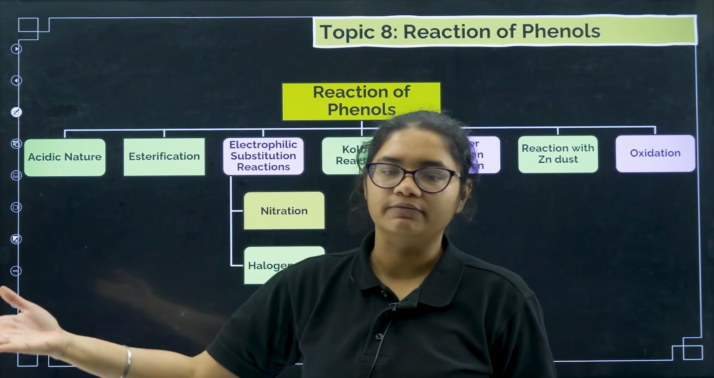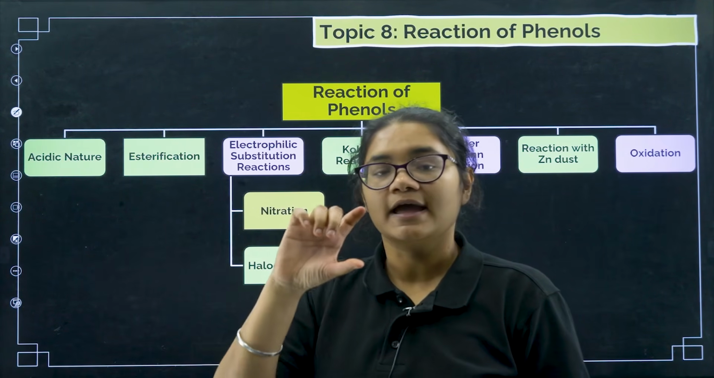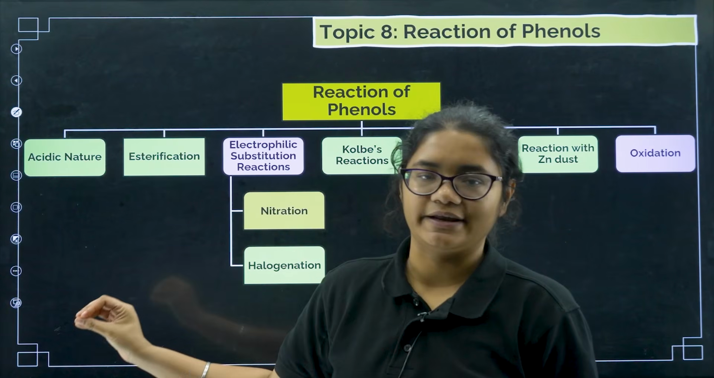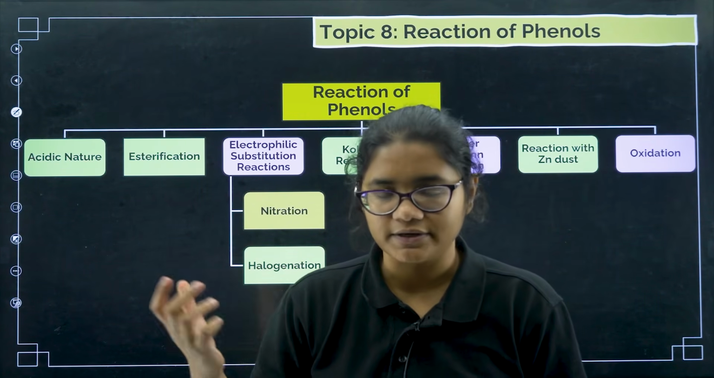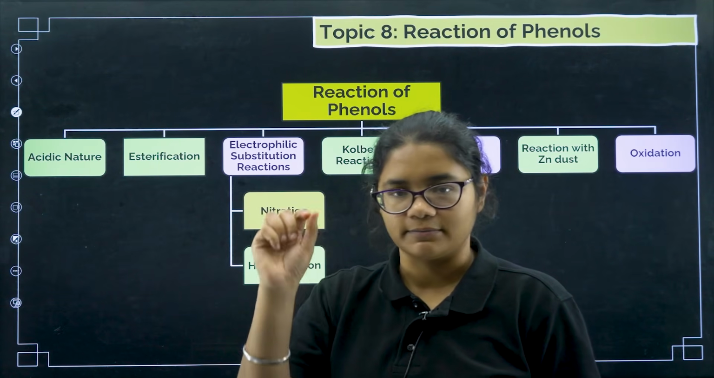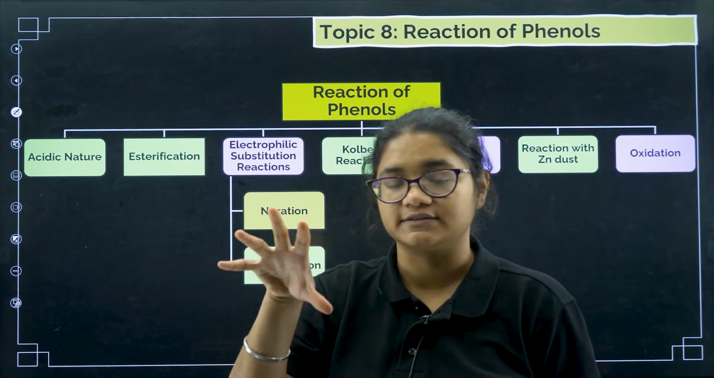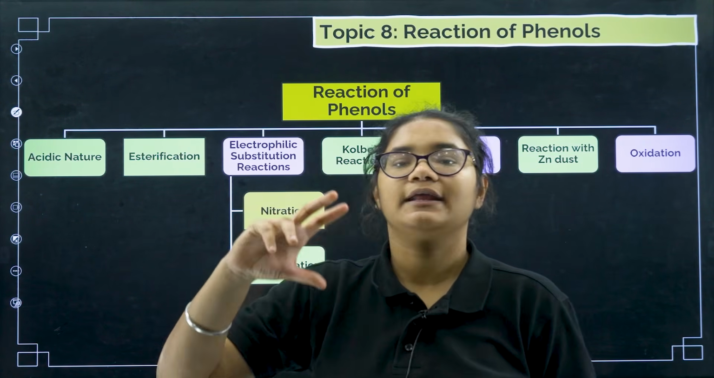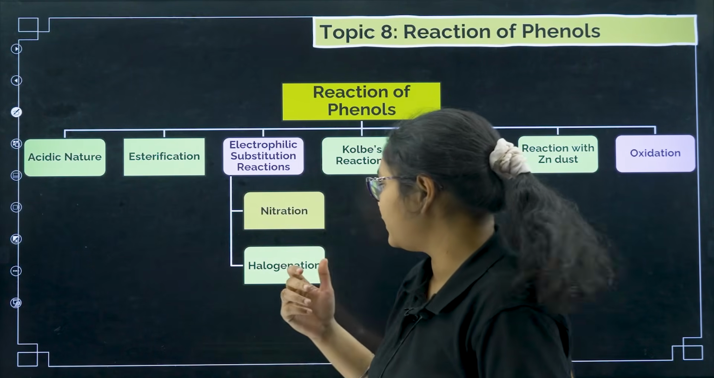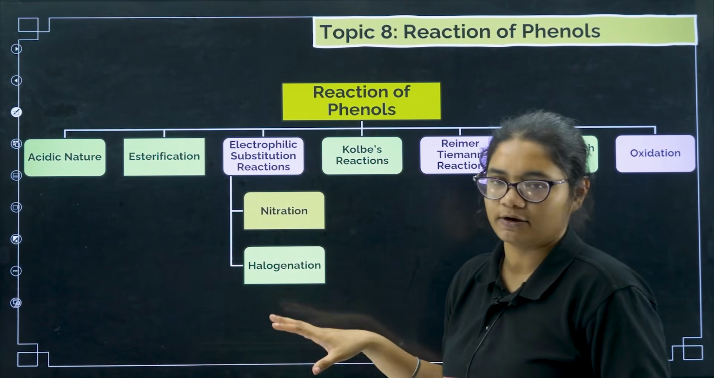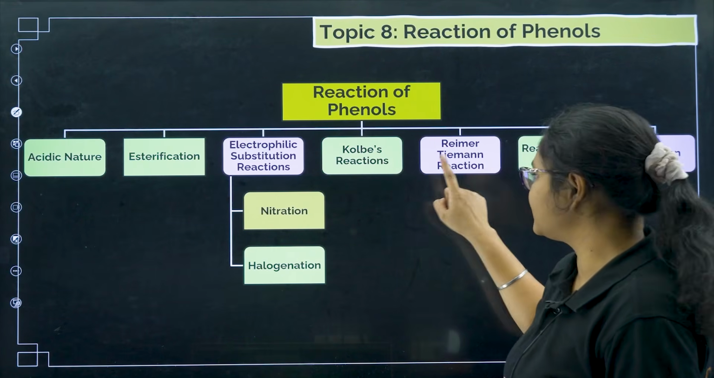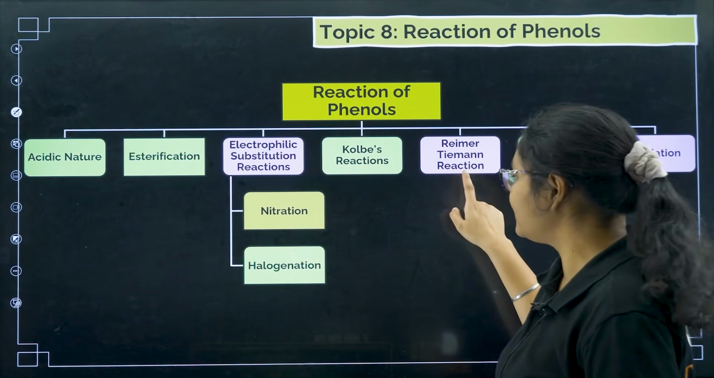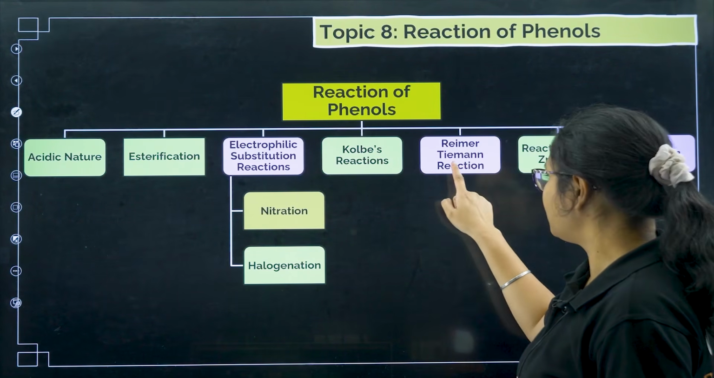Esterification: just as we have esterification in alcohols, the same esterification reaction applies to phenols as well. Next, electrophilic substitution. Phenol itself is a nucleophile because OH can donate electrons. It is an activating group, so it will react with electrophiles. What all electrophiles can act? Nitration and halogenation. Next, we have Kolbe's reaction, which is an important name reaction, and the Reimer-Tiemann reaction. These two reactions are important.